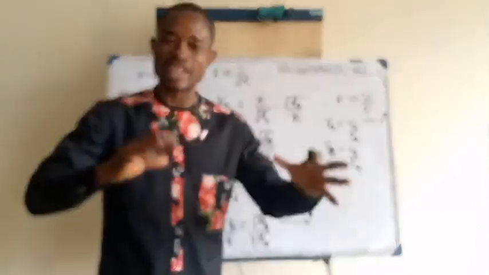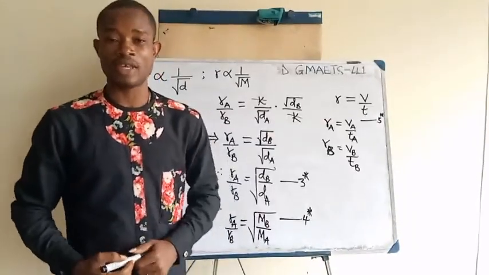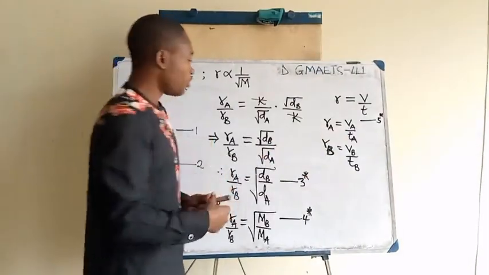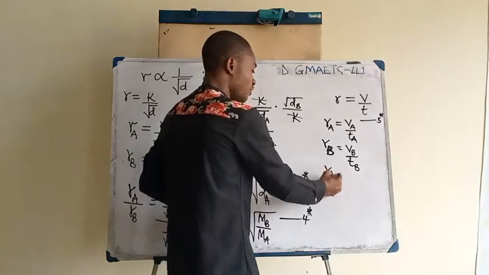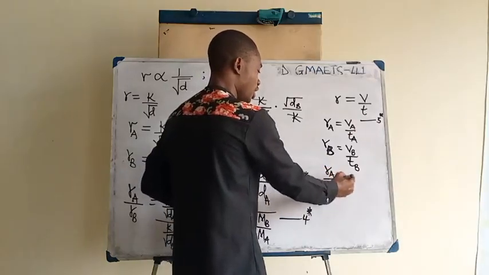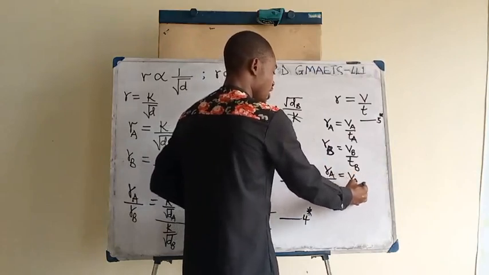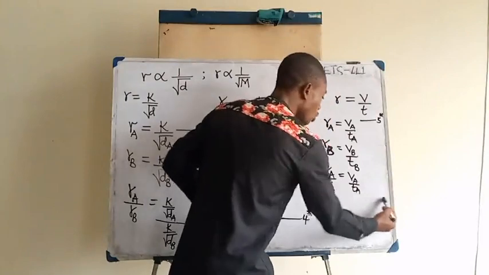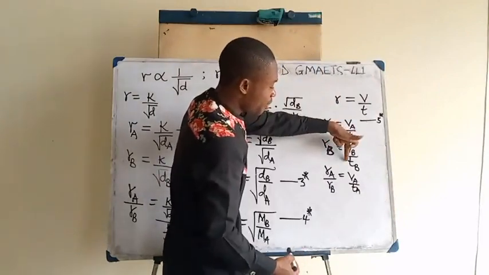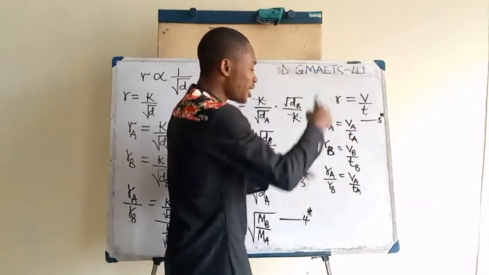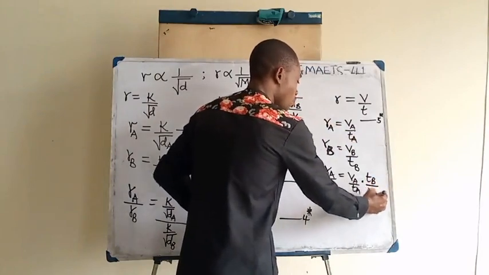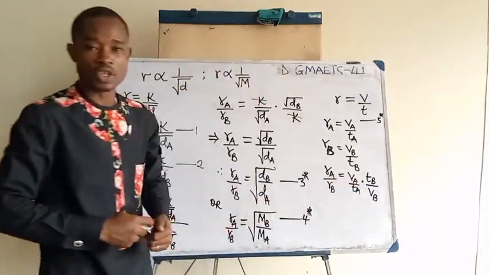Since we want to compare the rate of diffusion of gas A to that of gas B, we are going to present these two equations now in ratio format. Please follow along as I do that. Rate of diffusion of gas A divided by rate of diffusion of gas B is going to be volume of A divided by the time it took A to diffuse. Please watch something. If I divide this all over volume of gas B divided by the time it took B to diffuse, mathematically that time of B will go up, then divided by volume of B. This multiplication sign, I've used dot for it.